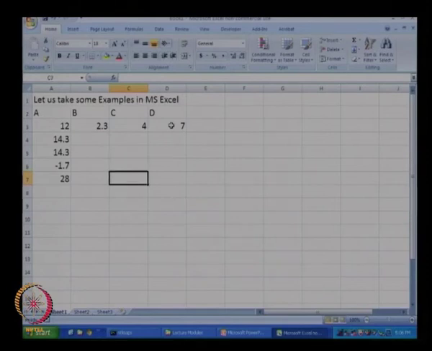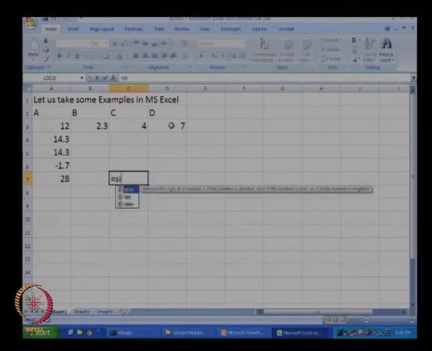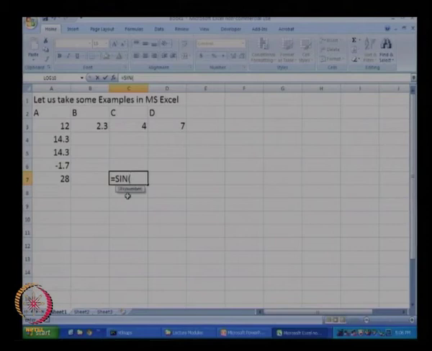So to get a trigonometric function, let us say we want sine of 4, so we will type equal to and we will start typing the formula. As you start typing, the formulas that are available to you will be highlighted in this drop down menu. We can choose this particular formula sine by double clicking, and sine gets available over here.